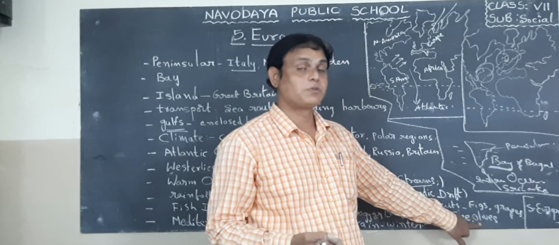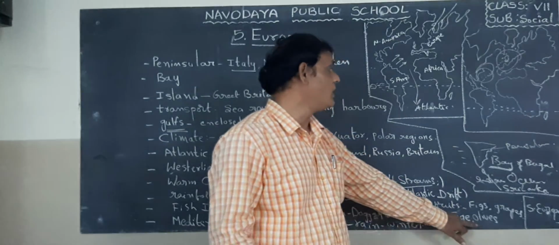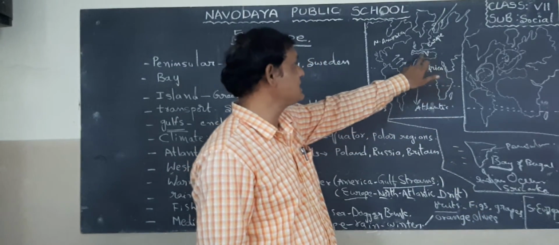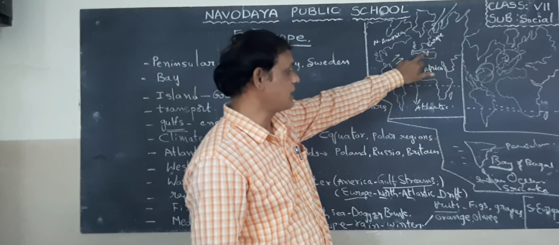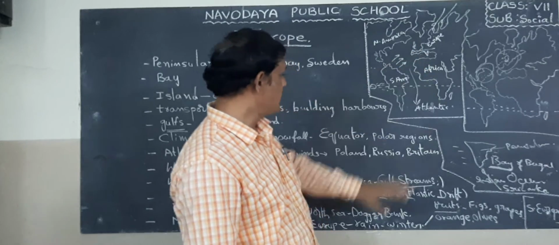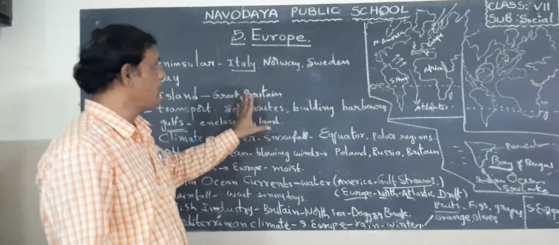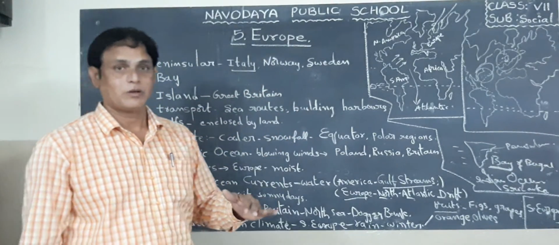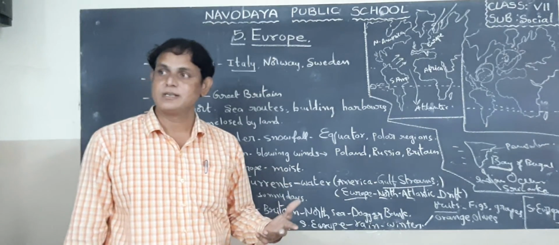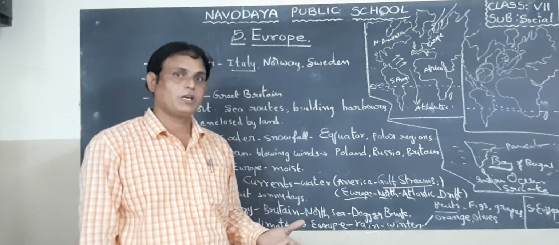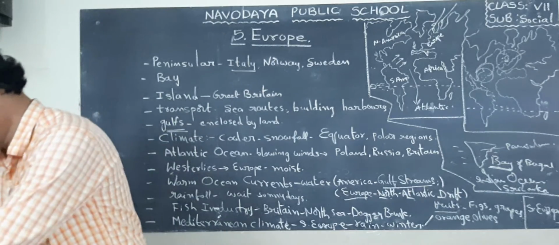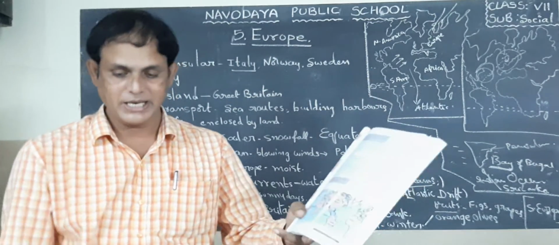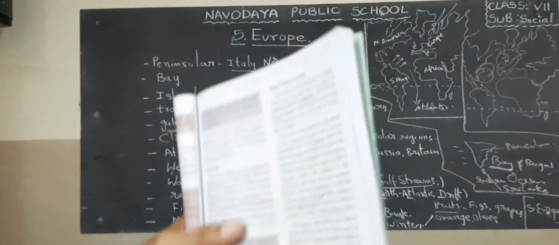Figs, grapes, oranges and olives. So these fruits are very famous in the south part of the Mediterranean Sea, in all these countries. Okay, children, so now this is the climate condition of the European countries. Next class I will tell you about seasons. Okay, children, once again I want to show you in your textbook also. I already drew those pictures. Once again it will be very clear to you.